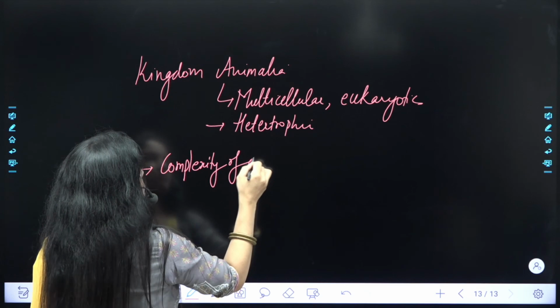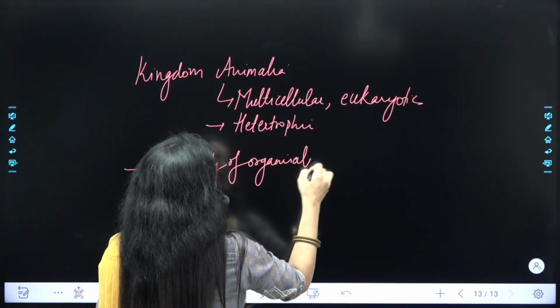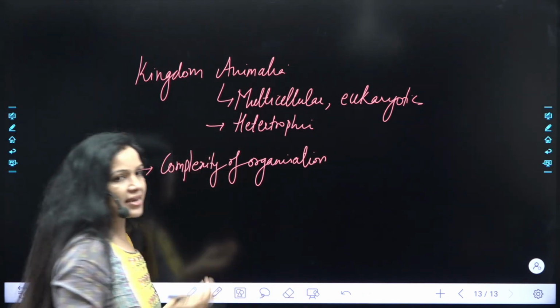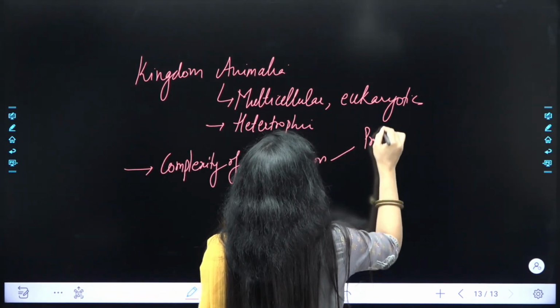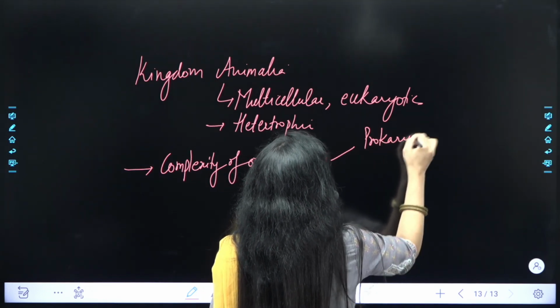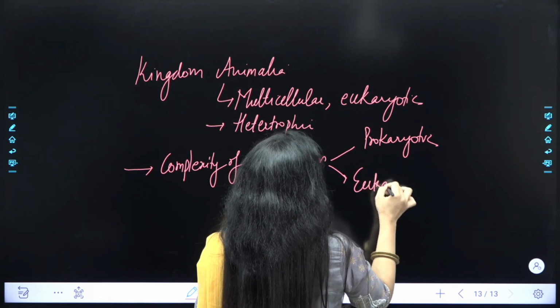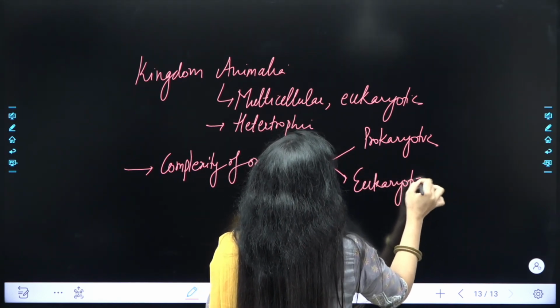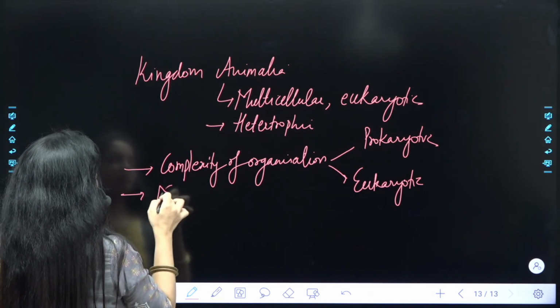Complexity of organization means that the organism has which kind of cell, whether the cell is prokaryotic or the cell is eukaryotic, ये ध्यान रखना. तो एक तो इसका बेसिस कॉम्प्लेक्सिटी ऑफ ऑर्गेनाइजेशन. दूसरा है मोड ऑफ न्यूट्रिशन.